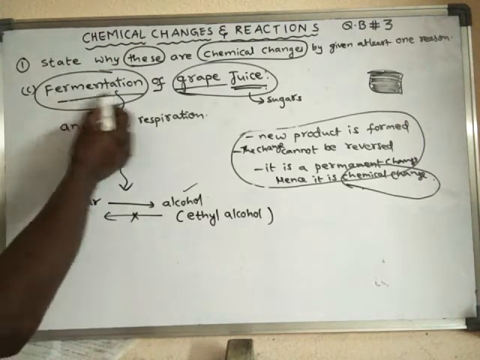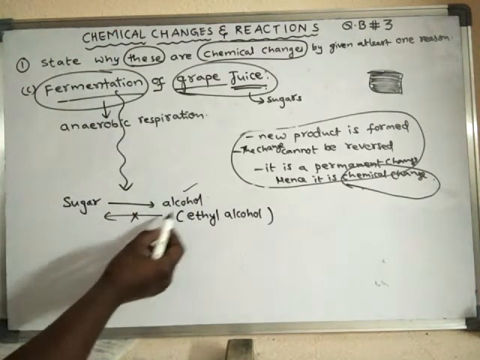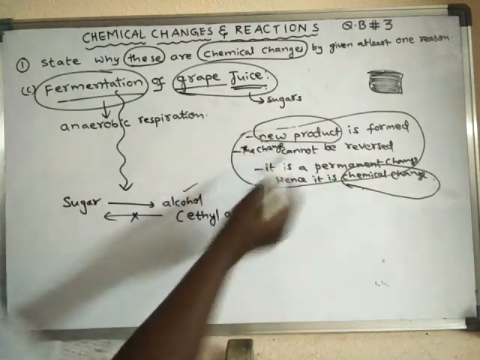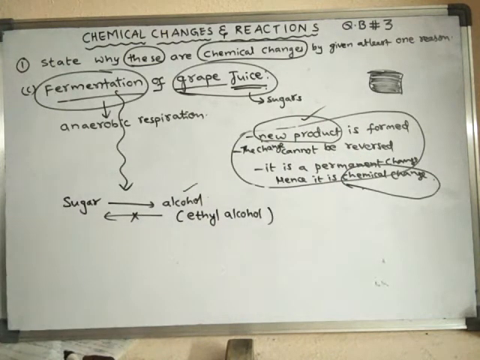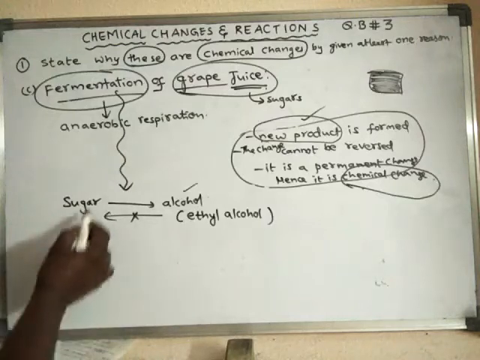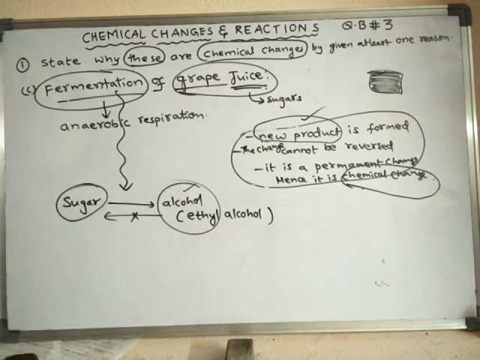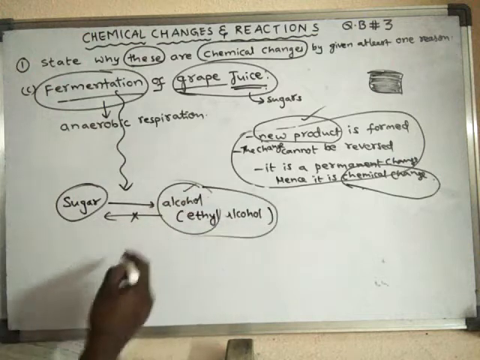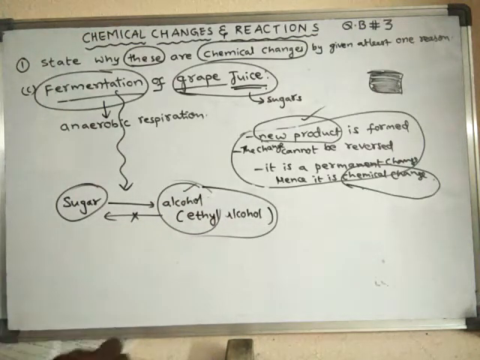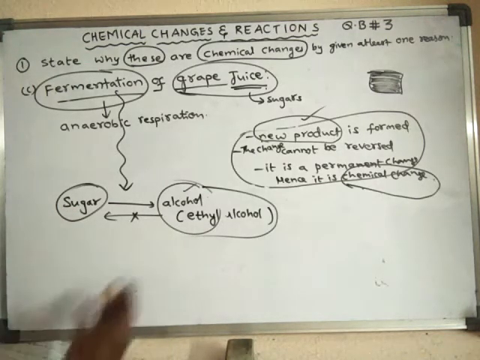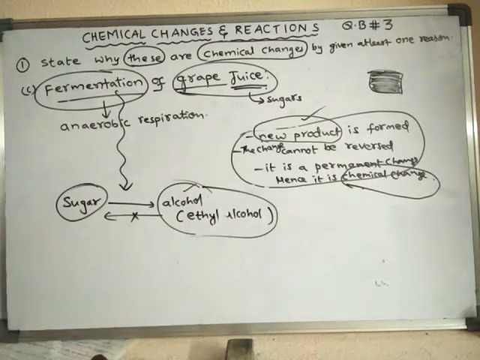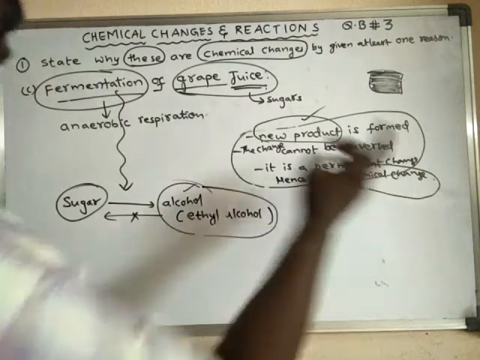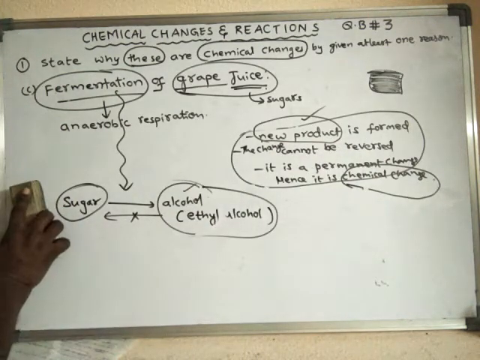Why is this a chemical change? Because a new product is formed. Always remember, whenever a new product is formed, then the type of change is said to be chemical change. That means one chemical is converted into another chemical. So sugars are one type of chemicals, and ethyl alcohol is another type of chemical. So one type of chemical is converted into another type of chemical. Hence it is said to be chemical change.